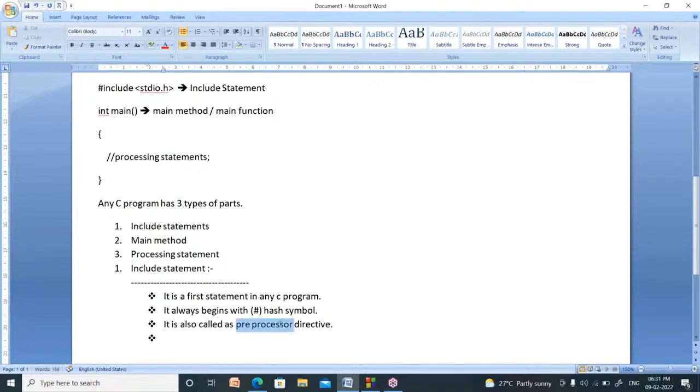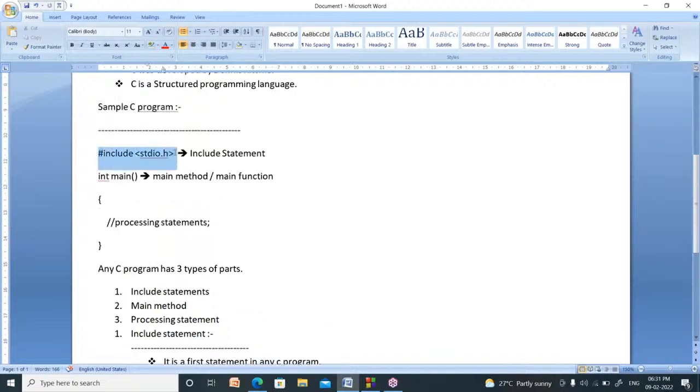Now what is the meaning of preprocessor? In 10th class you have a final examination. Before that we have a pre-final examination. Pre means prior, before the main, right?